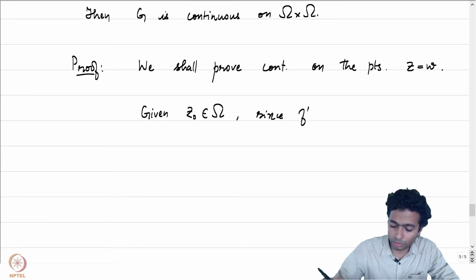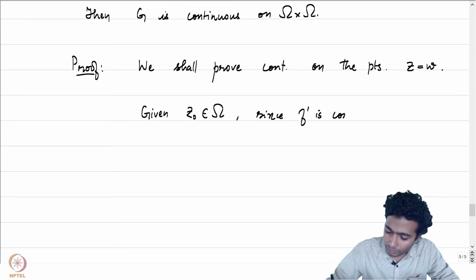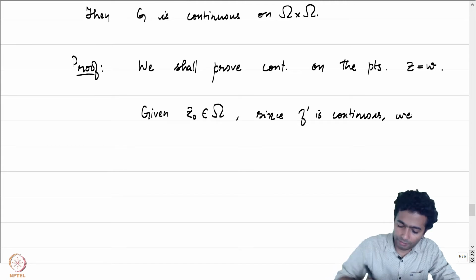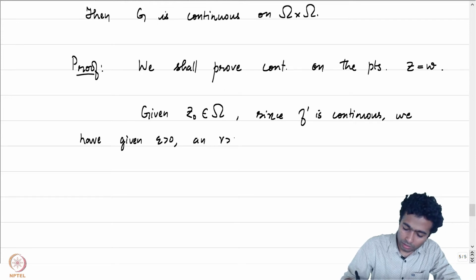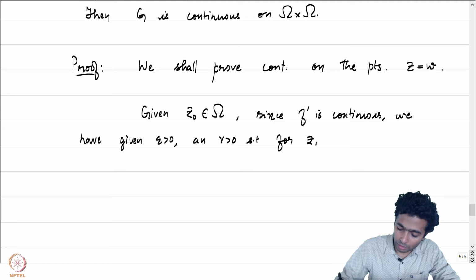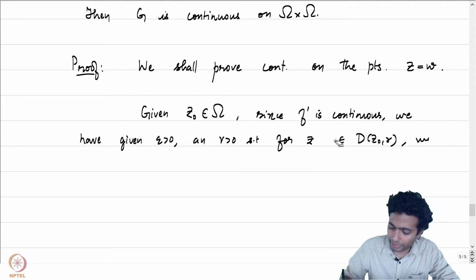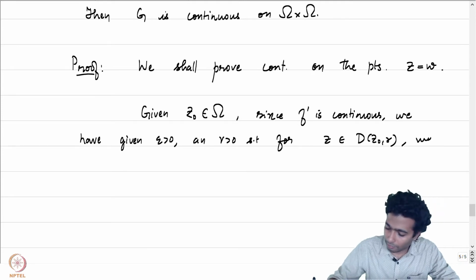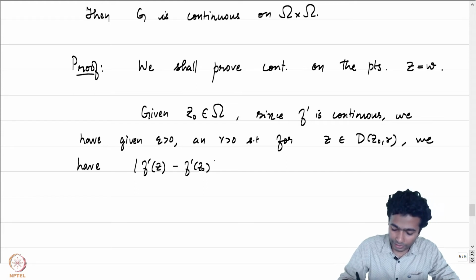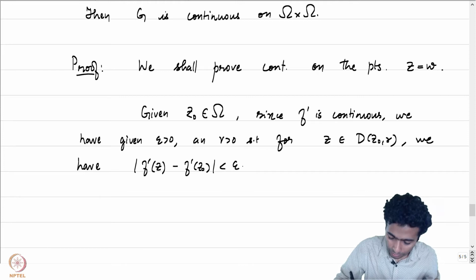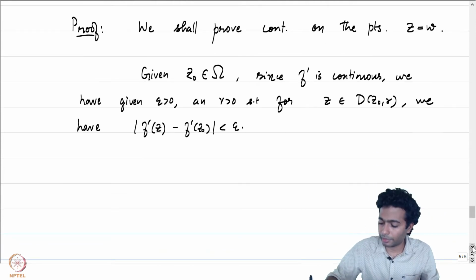Since f prime is also a holomorphic function and in particular a continuous function, given an epsilon positive, we have R positive such that for z in D(z0, R), we have the absolute value of the derivative of f at z minus the derivative of f at z naught is less than epsilon. This is just by using the continuity of f prime at the point z naught.